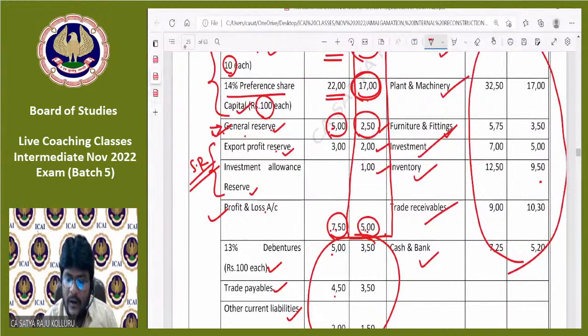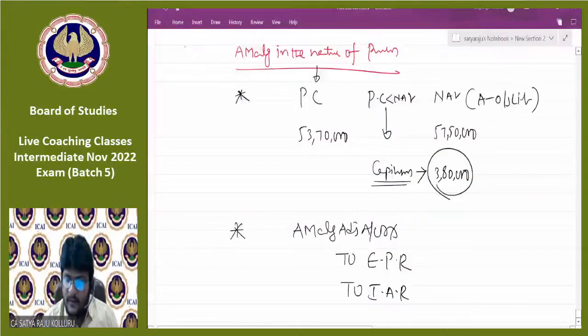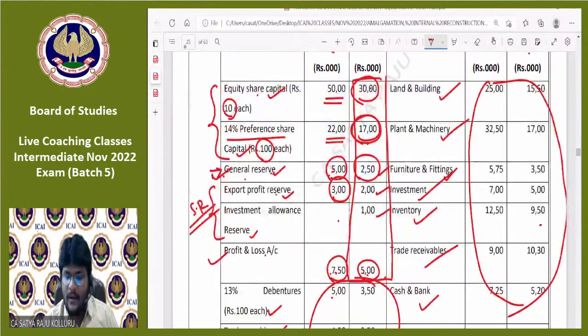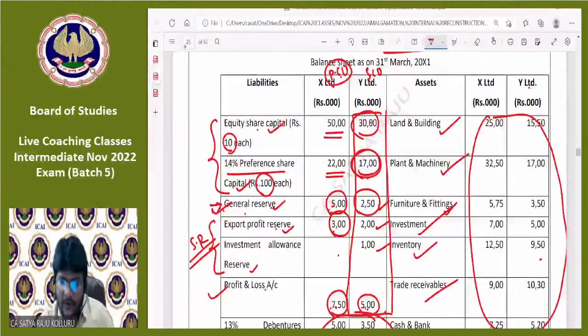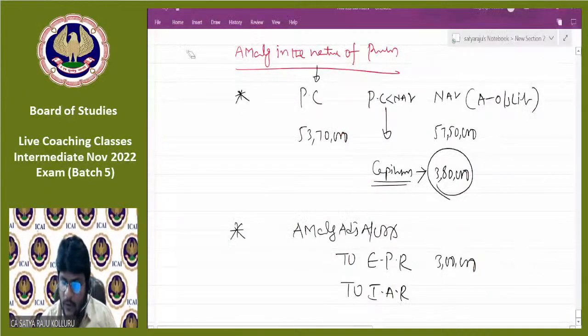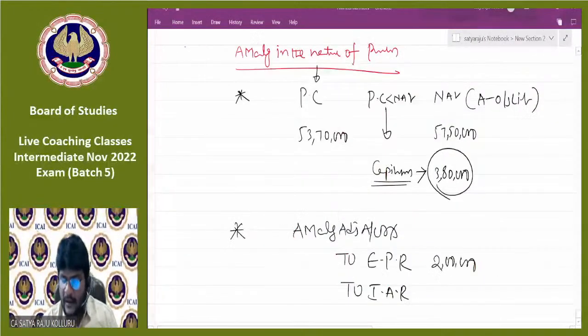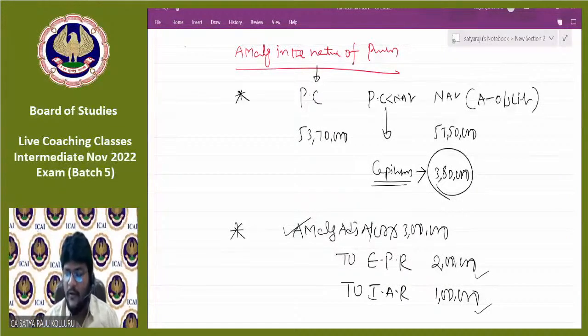Export profit reserve in the selling company is 3 lakhs. Investment allowance reserve in the selling company is nil. No need. Oh, sorry, I was seeing the purchasing company information. Very sorry, guys. Selling company: export profit reserve is 2 lakhs and investment allowance reserve is 1 lakh. So in total I need to represent the amalgamation adjustment account for 3 lakhs, export profit reserve 2 lakhs and investment allowance reserve 1 lakh.